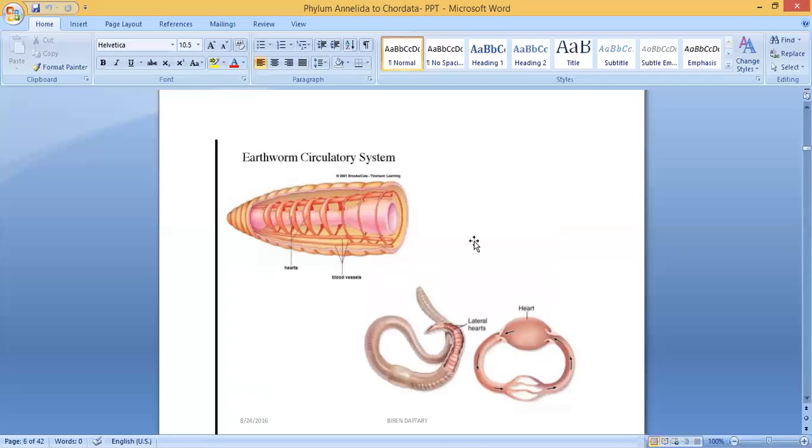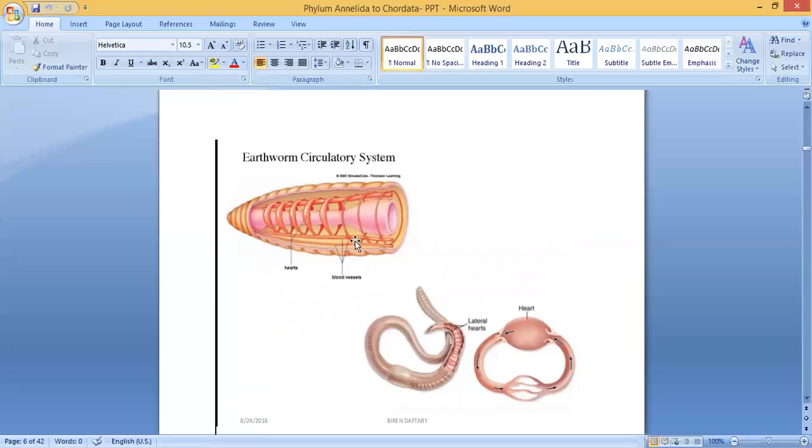Here you can see earthworm circulatory system. Hearts. How many hearts are there? Earthworm, we have only one heart, but usually the worms have many hearts. They have 5 hearts. You can see 1, 2, 3, 4, 5. But they are not very complicated like our heart, because in our case the blood has to reach many different parts. Here, they don't need to reach many parts. Almost all the parts are very close by. So you can see there are 5 hearts.